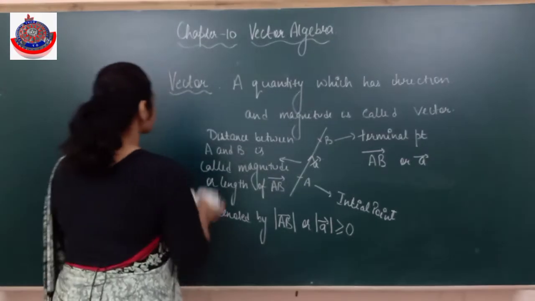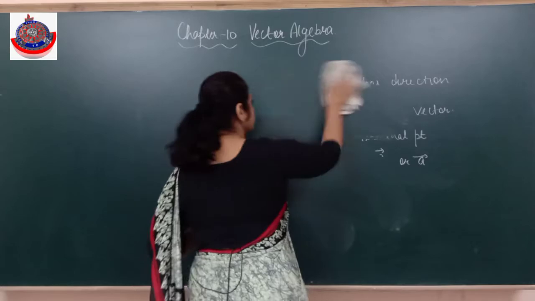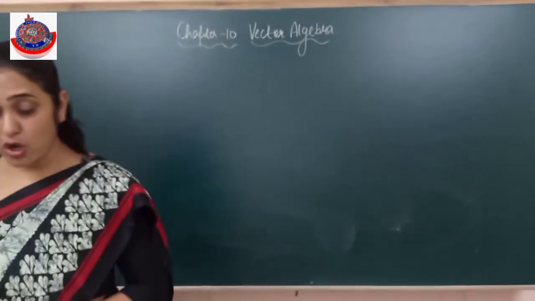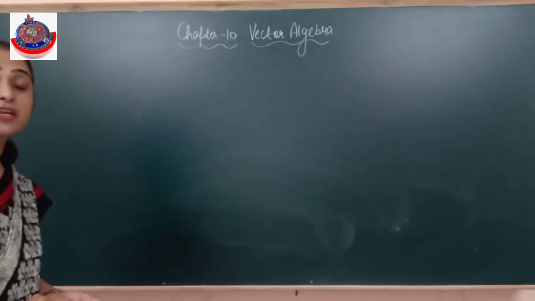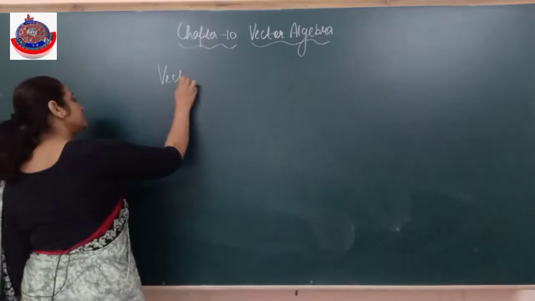Now very, very important, position vector. Now recall your three-dimensional right-handed rectangular coordinates of class 11.